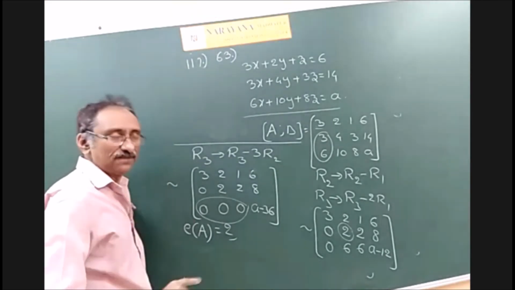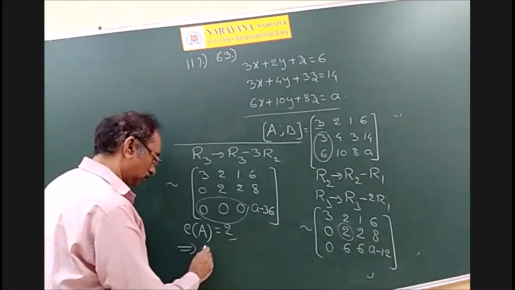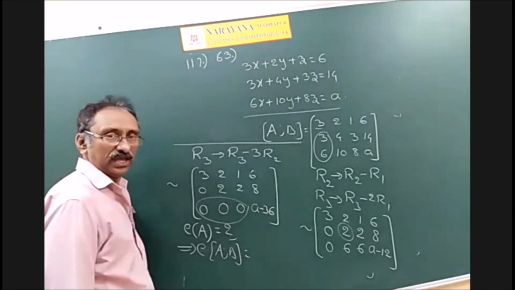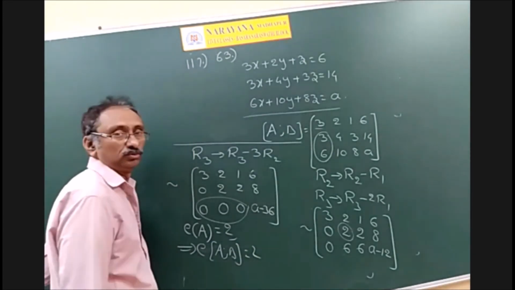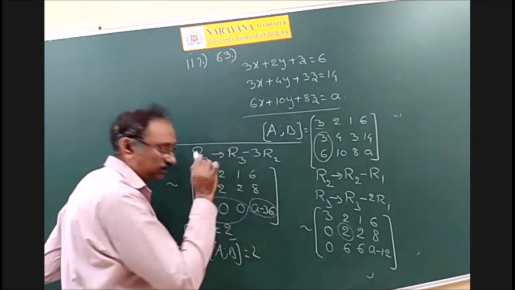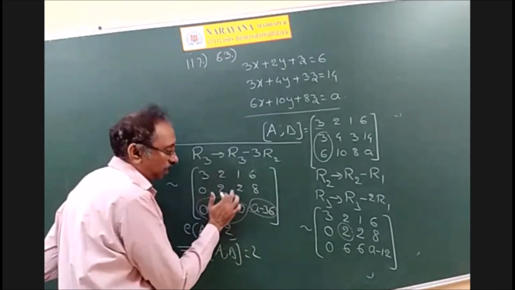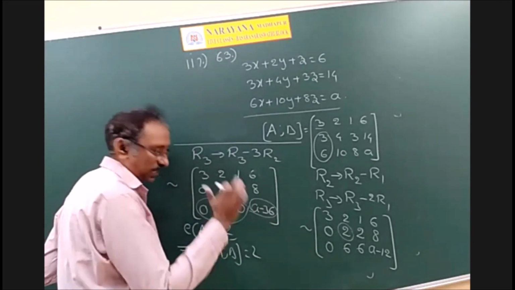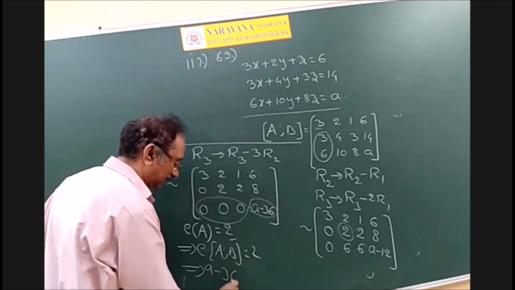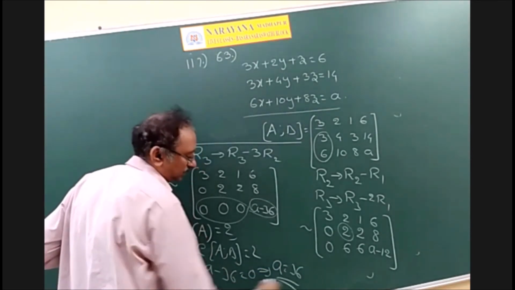For infinitely many solutions, rank of AB is also 2. So rank of AB must be 2. To get rank of AB 2, this also must be 0. So if this is 0, then the number of non-zero rows in AB is 2. So rank of AB is 2. So for that, A minus 36 must be equal to 0, or A is equal to 36.